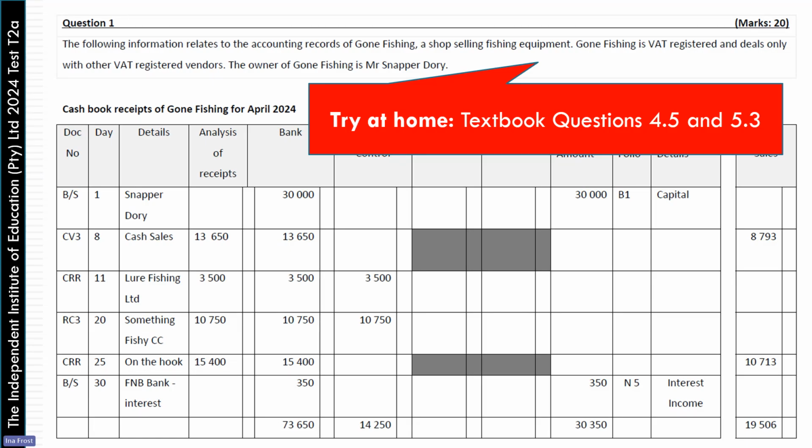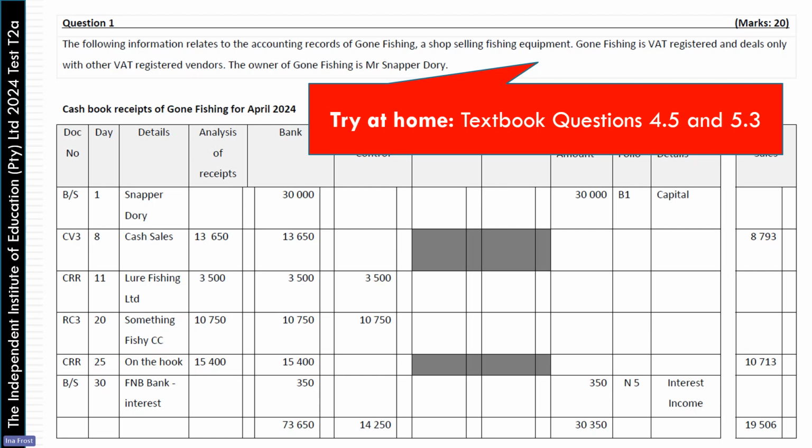Then a third way in which we've tested students before on a cash book receipts is again the scenario where we give you an already completed cash book receipts. And this was last year's semester test. And the student is given the cash book receipts. And again, we just kind of ask them certain questions about the cash book. So we, for example, ask them to calculate some of the missing numbers. We can also ask them to provide some of the details. Maybe even some of the documents.